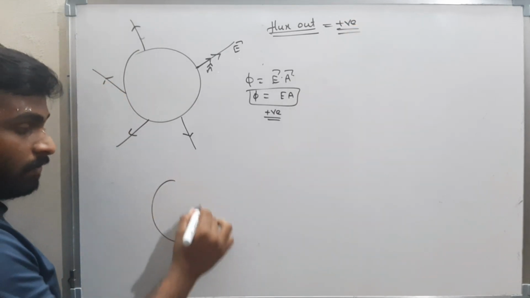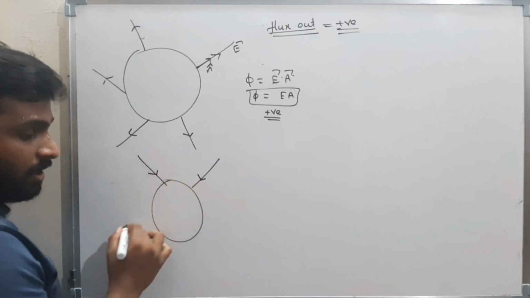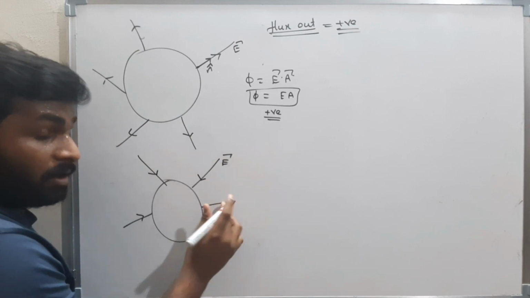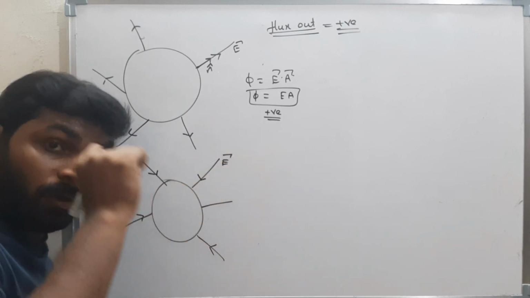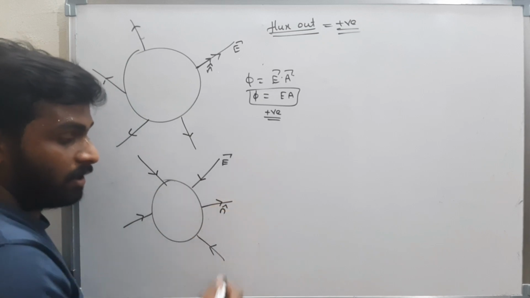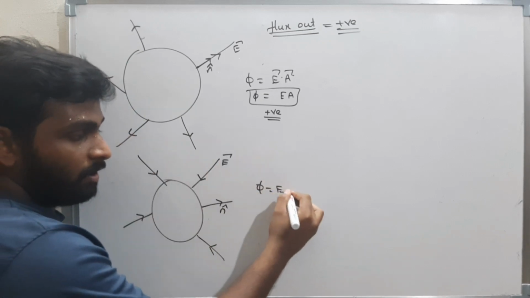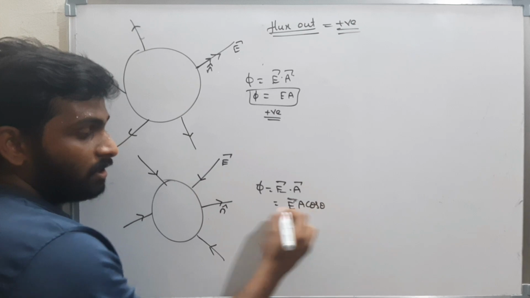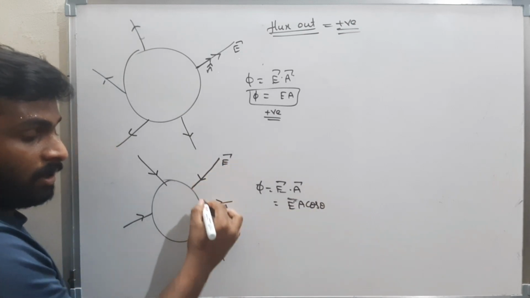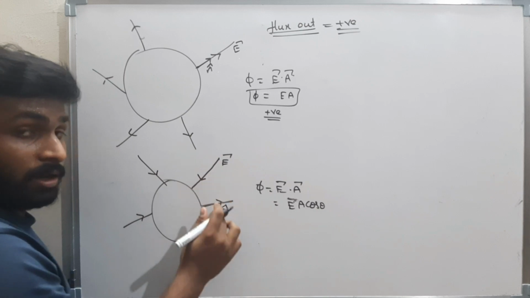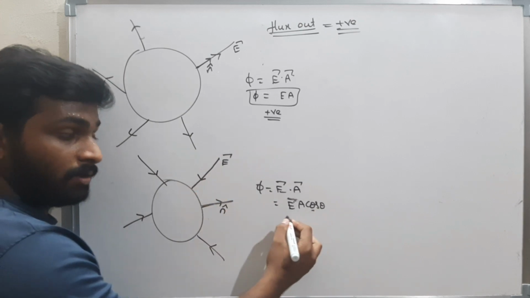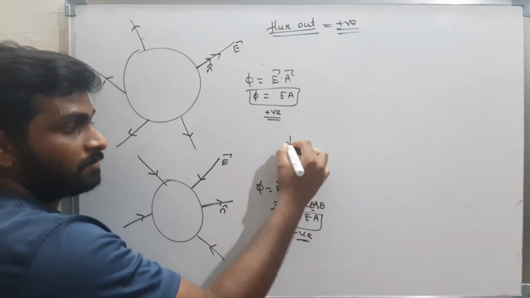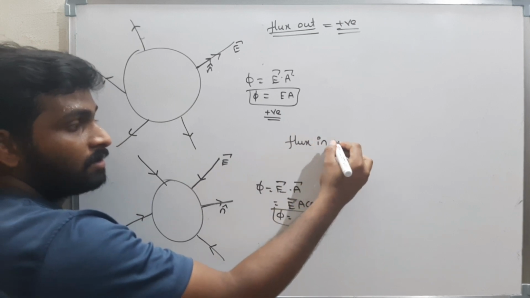Now, if it is inward flux, then the electric field lines are coming into the body. The area vector is always outwards. Therefore, this is the area vector n cap. Now, what is the flux? The flux is E bar dot A bar, which is EA cos theta. Here the electric field lines and the area vector are opposite in direction. Therefore, cos 180, which is minus 1. Therefore, minus E into A. Therefore, it is negative. That means flux in is negative.